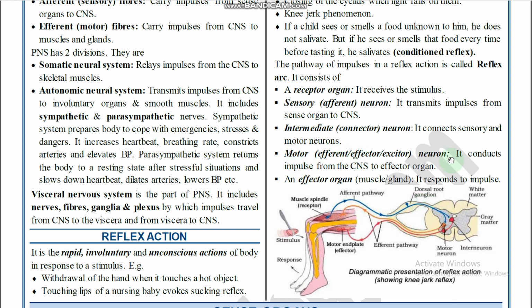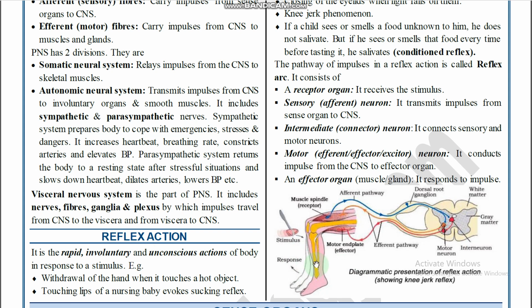Then the motor neuron. What is the purpose of the motor or efferent neuron? It conducts the response. It carries the response from the spinal cord to the region of the effector organ, right? It conducts impulses from the CNS to the effector organ. The effector organ, here the muscles of the leg, responds to the impulse. So this is called a reflex action: rapid, involuntary, and unconscious action, right? This is important.